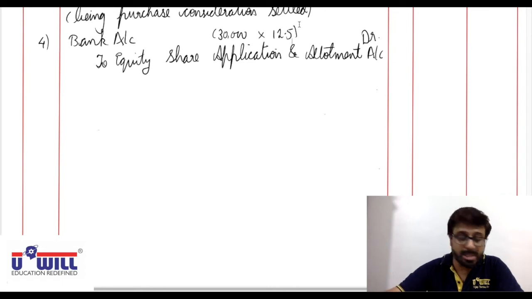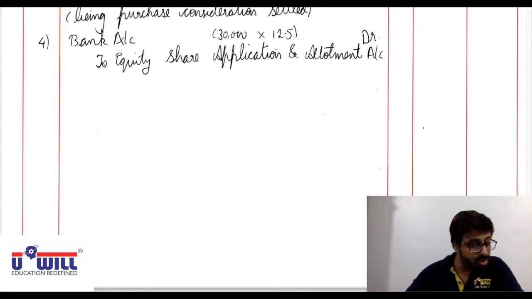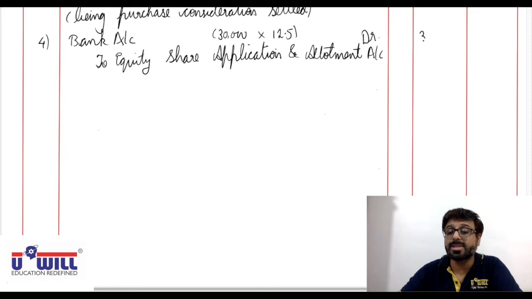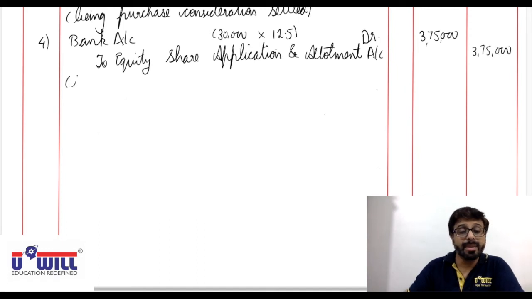So 30,000 into 12.5, that is 3,75,000. Being application money received.